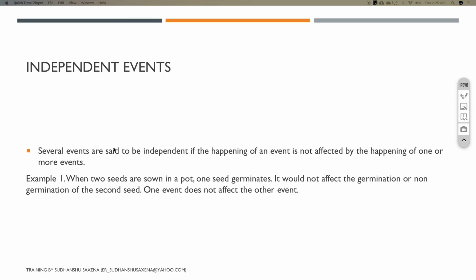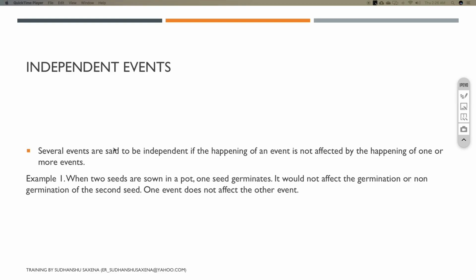But is it affecting the other? For example, if a student gets 100 marks or 70 marks in a particular exam, it will not affect a different student. If student A got 70 marks in a mathematics paper, it will not affect the marks of the other student. These two events happen simultaneously, but they are independent of each other.